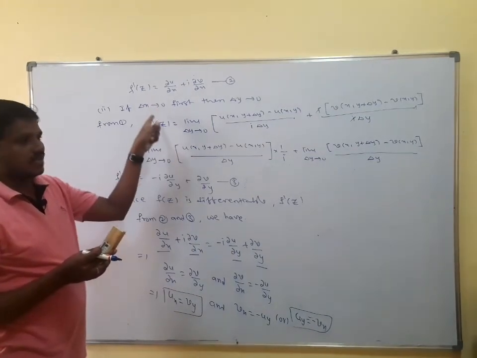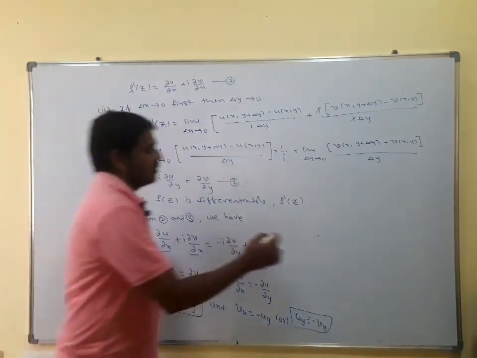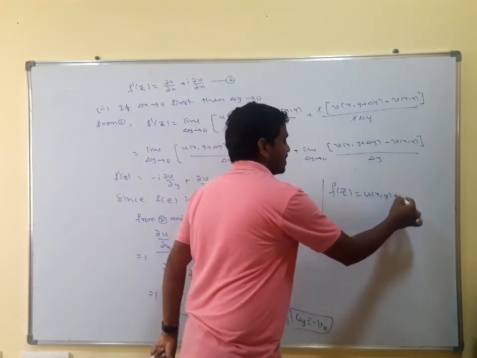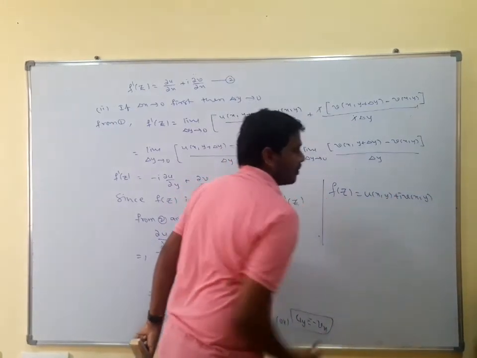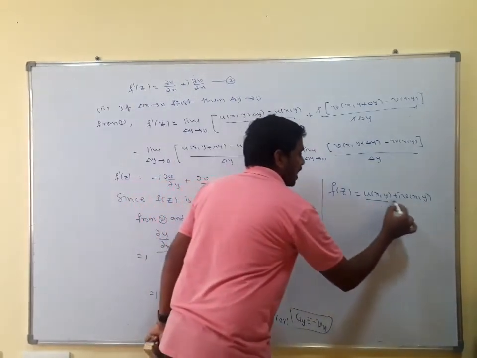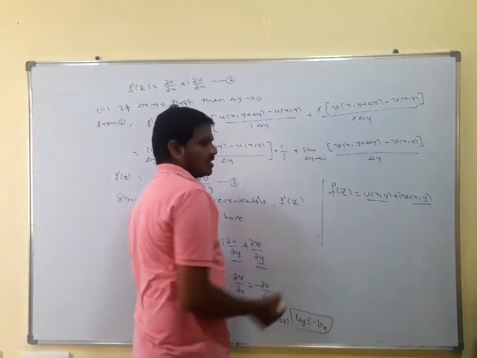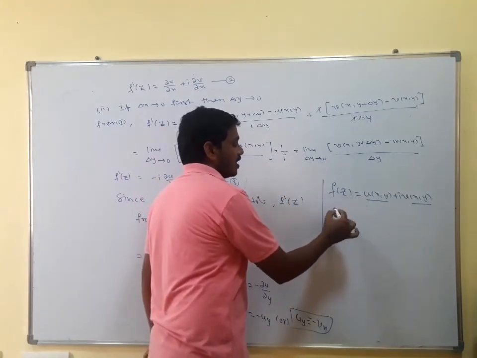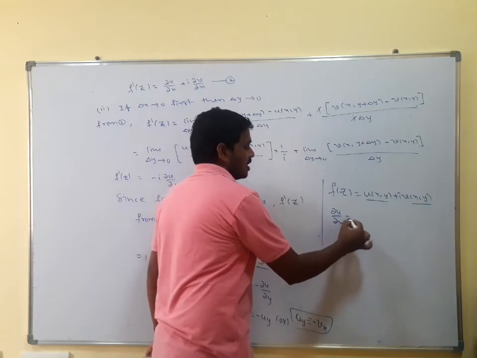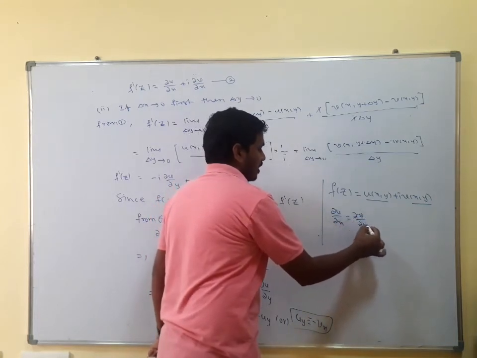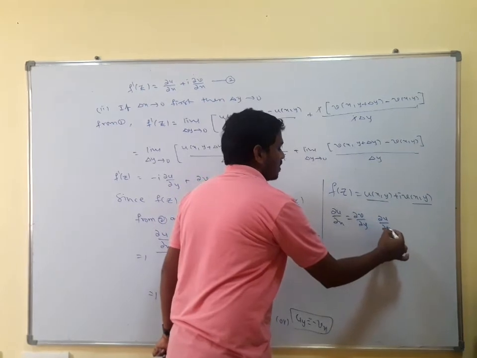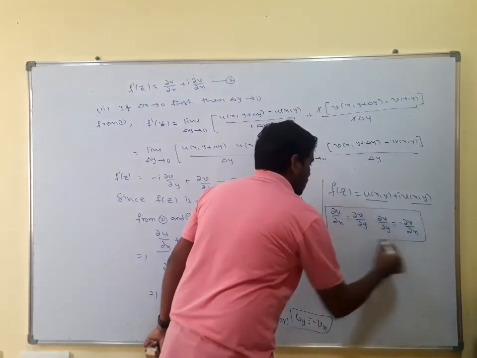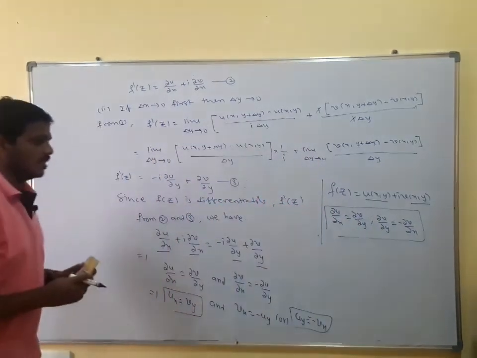That means there is a function f of z in the form of u of x comma y plus i v of x comma y, and u and v, the real part and imaginary part, have partial derivatives, and they should follow the condition dou u by dou x is equal to dou v by dou y, and dou u by dou y is equal to minus dou v by dou x. So these two equations are called CR equations, right?